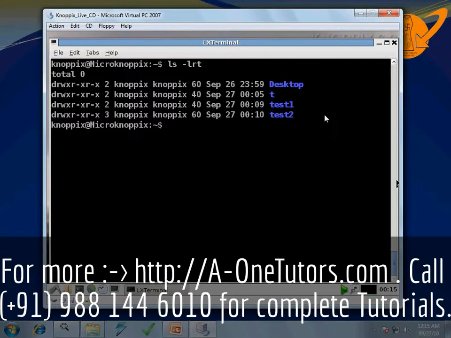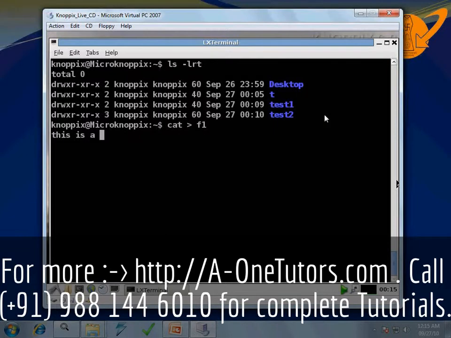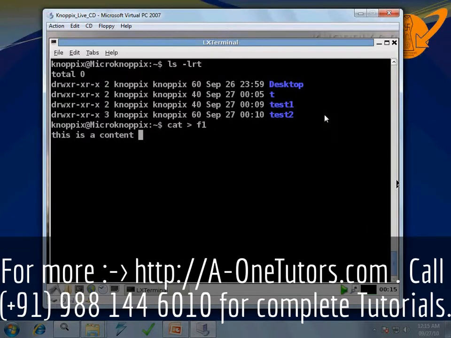These are the directories. Let us create a sample file with some content. So using cat and a redirection operator, I am creating a sample file called f1. I am writing the content: this is a content of a file f1.